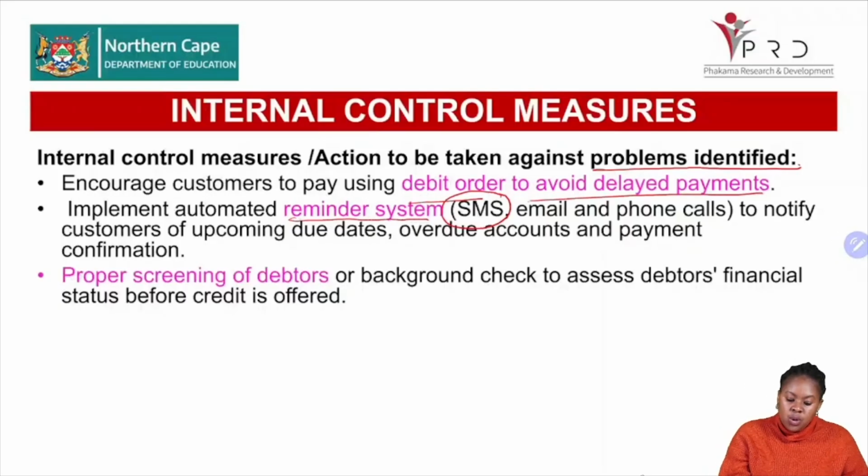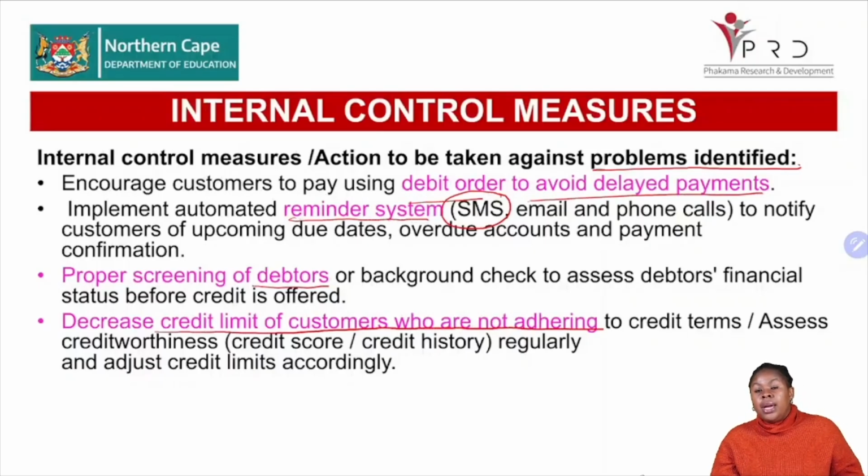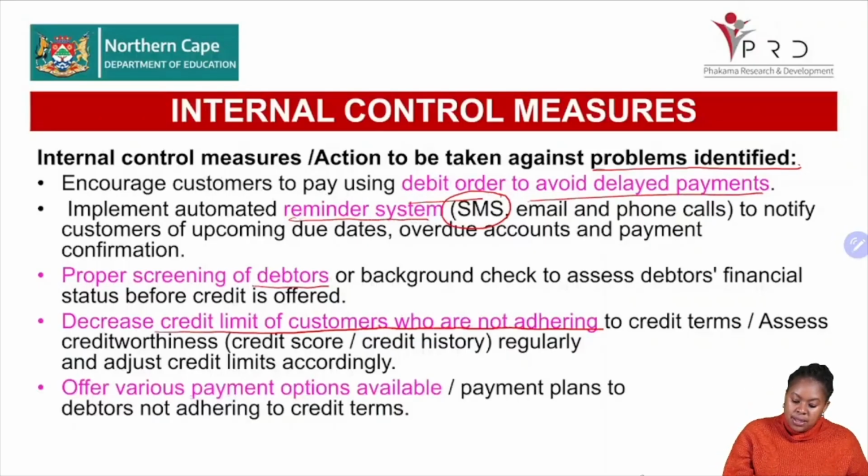Okay. Then you can do proper screening of the debtors, because if you don't do proper screening of the debtors and they can't afford the amount of money that you've allowed them to purchase on credit, then it's going to be a problem because you will not receive the money at all. Then you need to decrease the credit limit of the customers who are not adhering to the credit terms, so that we are able to get our money and not allow them to have higher credit than they can afford.